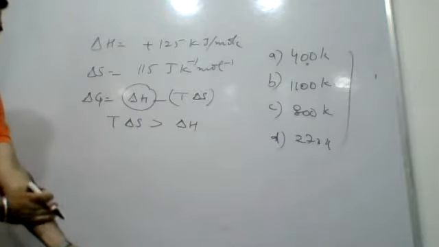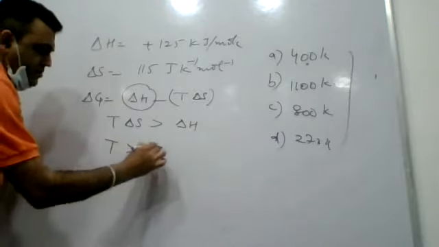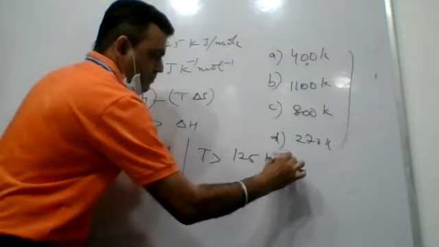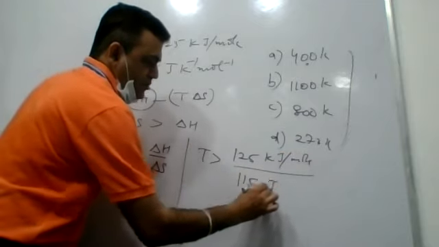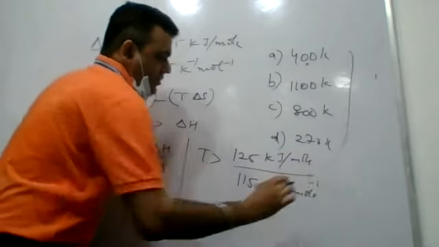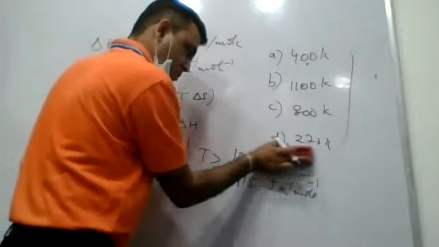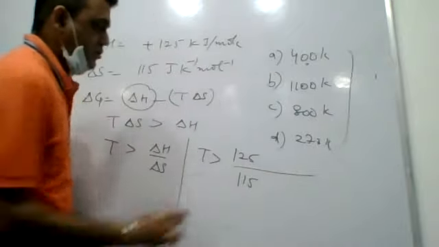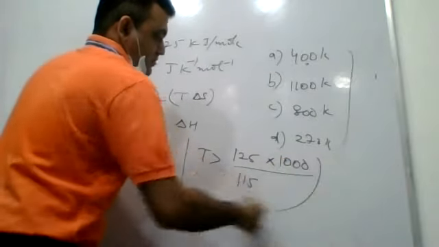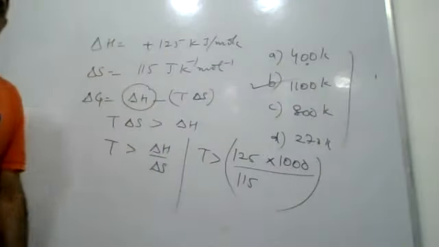So delta G will become negative only when you impose this condition. So let me check what temperature we have. So temperature seems to be greater than 125 kilojoules per mole by 115 joule Kelvin inverse mole inverse. Right. Now, if you solve it directly, it won't be dimensionally correct: kilojoules, joules. Right? Here is a common mistake. You have to be careful about it. So we can convert kilojoules into joules. Solve it and check, and that will give you the answer. So accordingly, this will be the right answer.